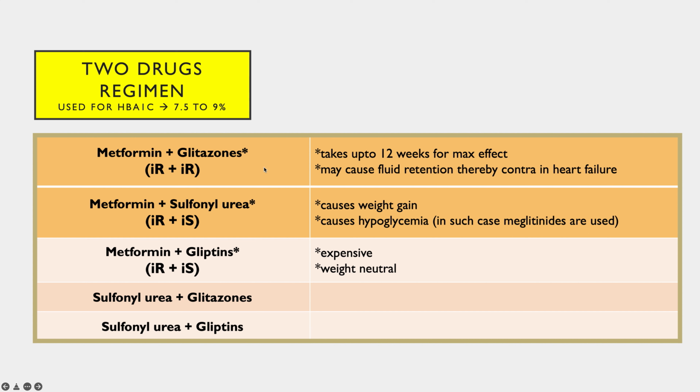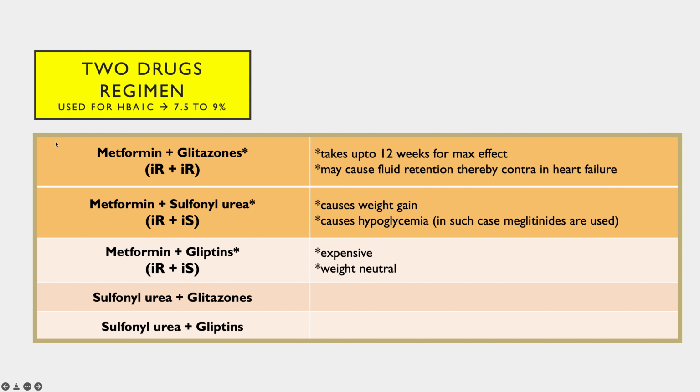However, glitazones are contraindicated in heart failure, because glitazones lead to fluid retention, thereby increasing the chances of heart failure. So if a person is already suffering from some type of heart failure like congestive heart failure, then glitazones are avoided. So instead of glitazones, we give sulfonylureas.